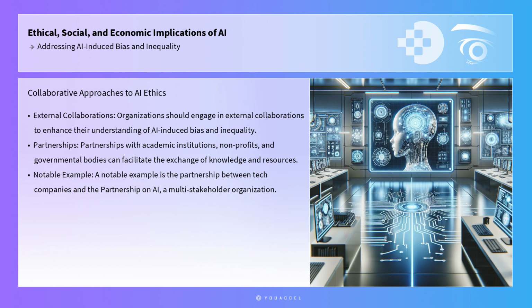Organizations should also engage in external collaborations to enhance their understanding of AI-induced bias and inequality. Partnerships with academic institutions, nonprofits, and governmental bodies can facilitate the exchange of knowledge and resources, fostering a collaborative approach to addressing these challenges. A notable example is the partnership between tech companies and the Partnership on AI, a multi-stakeholder organization that conducts research and advocates for best practices in AI ethics.